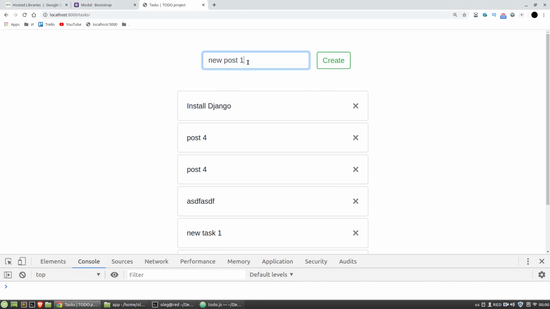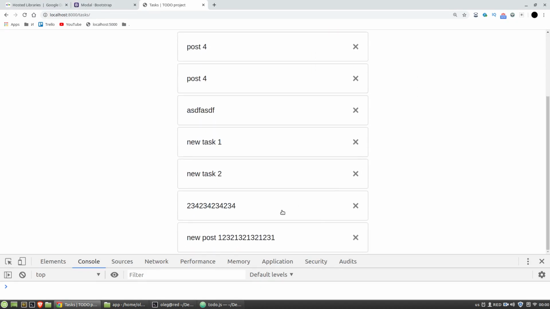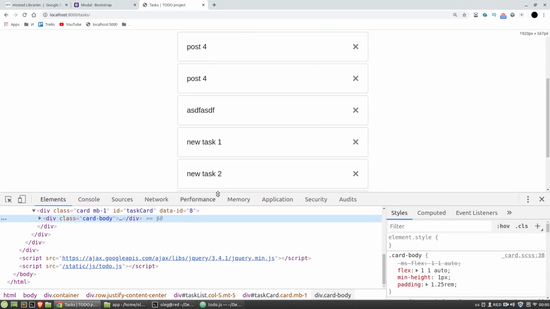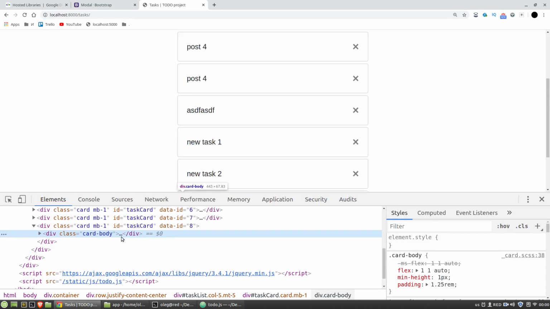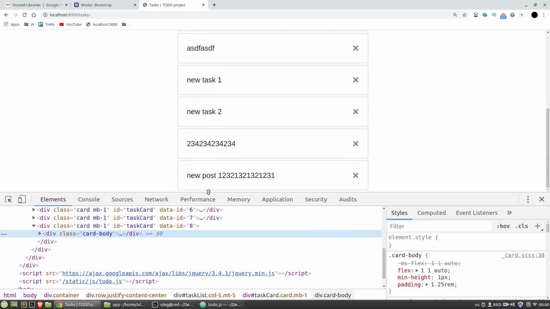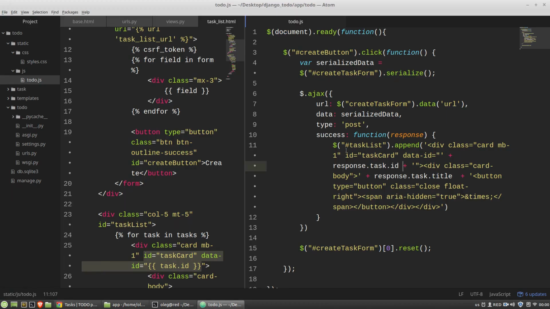New post, create. Let's inspect it. And we can see that this dynamically created card has data ID attribute with 8 value. It works. I mean, the append method works well.